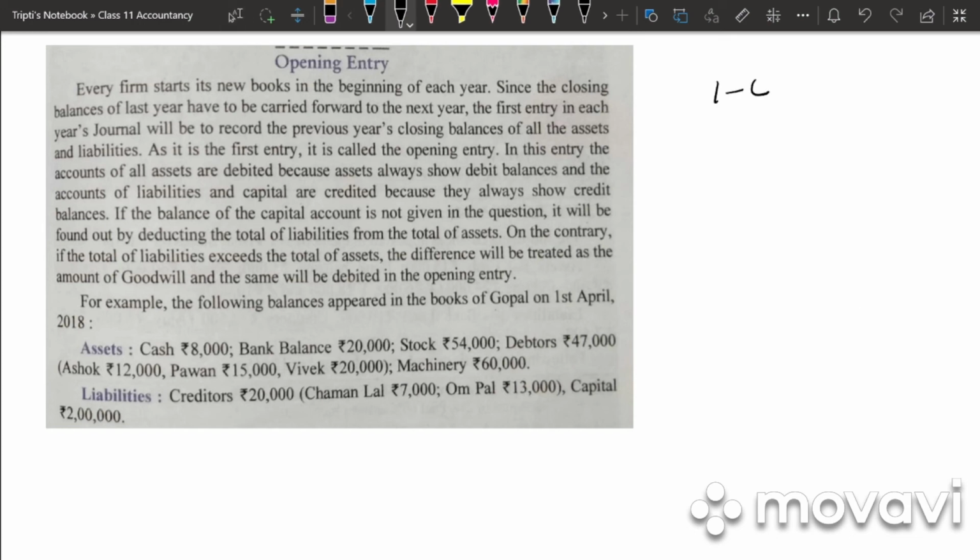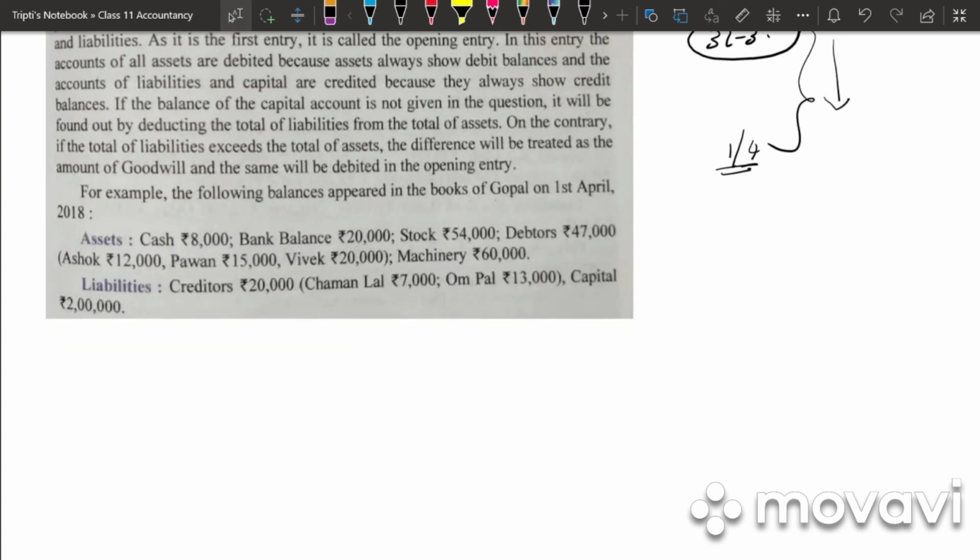So what is the accounting period? It is from 1st April to 31st March. So on every 31st March, we will be having different balances of assets, liabilities and capital. So those balances we will be getting forward again on 1/4 of the next year. So these balances are known as opening entry, which is to be written in the form of journal entry. In this case, what happens? We will be debiting all the assets and crediting all the liabilities and capital. So let me give you an example for the same.